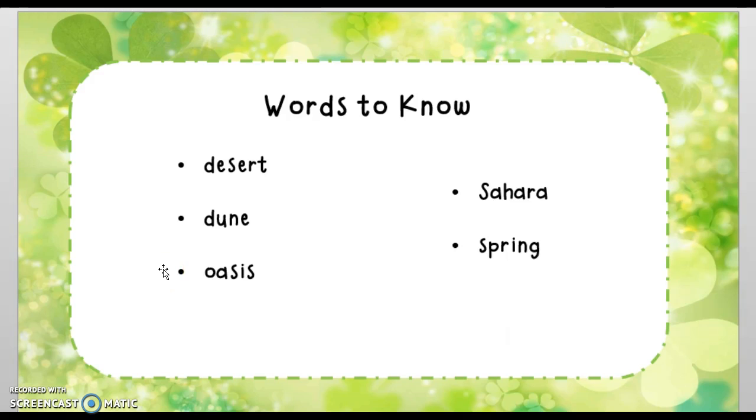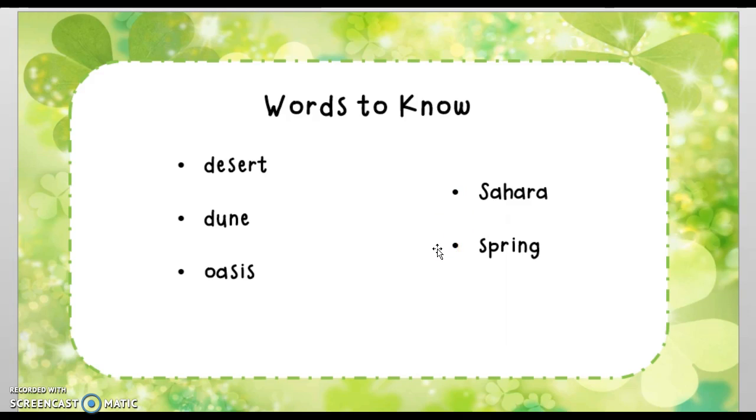Our next word is oasis. Oasis, that is a place in the desert that has fresh water where trees and plants grow. Oasis. We have Sahara, and that is the world's largest desert. The Sahara is the world's largest desert. And our last word to know is spring.